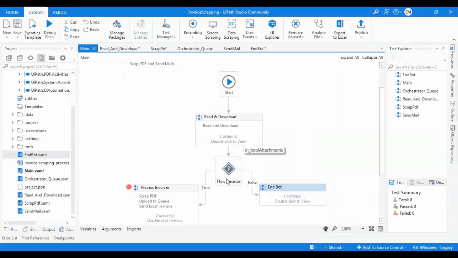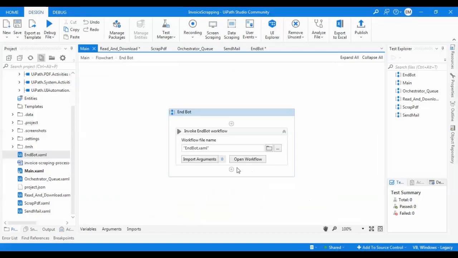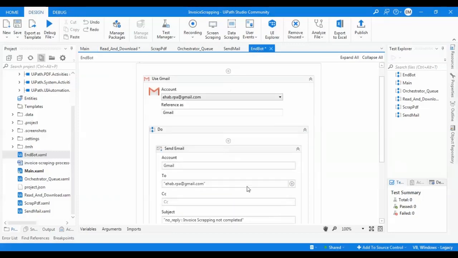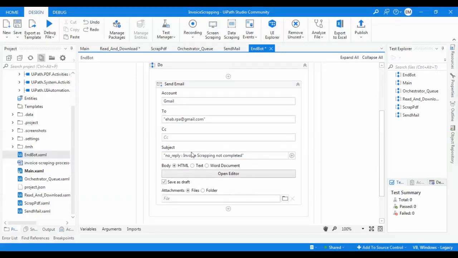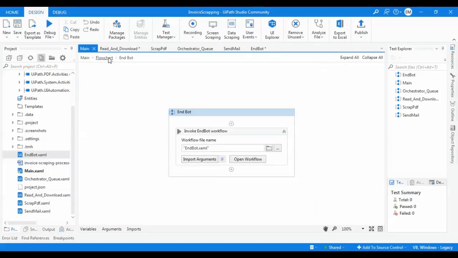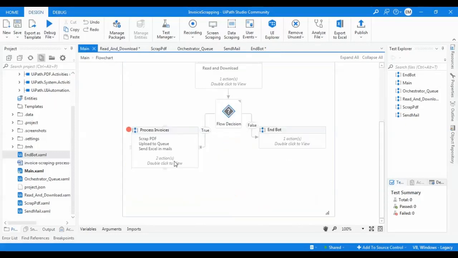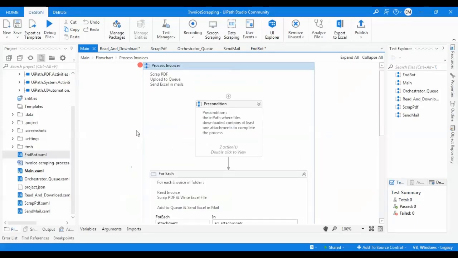Okay, now I am using this boolean. If it's true, I will complete the process. If it's not true and there is no attachment downloaded, I am ending the bot by sending an email notification using Gmail: the invoice scrapping task not completed. If it's true and some attachment invoices were downloaded, I am completing the process here.